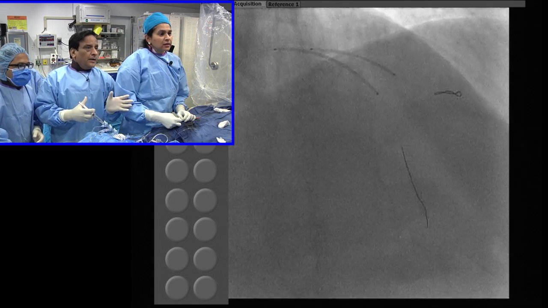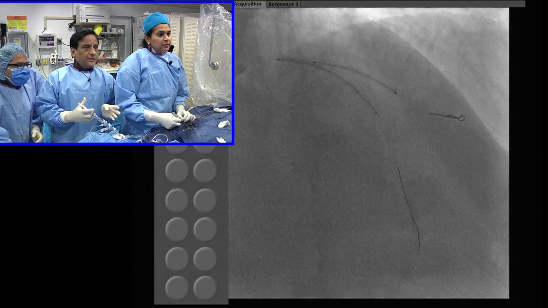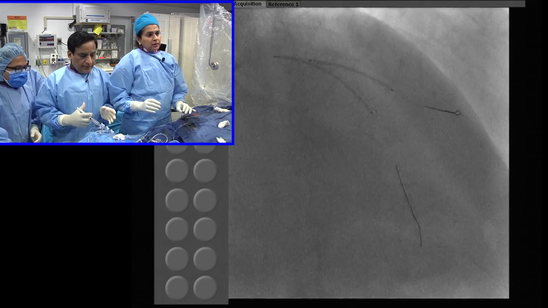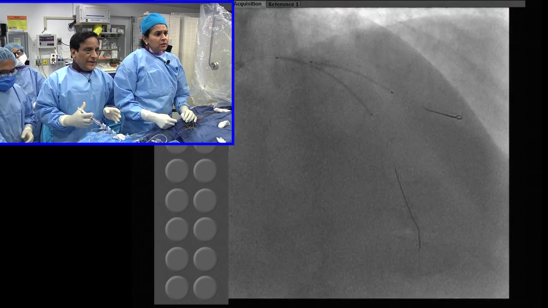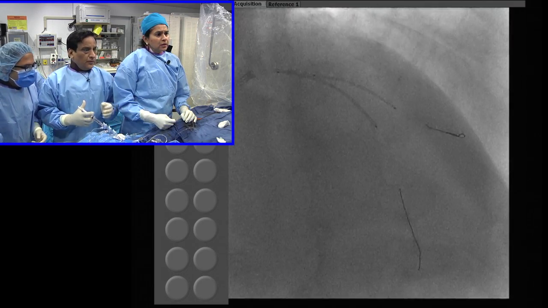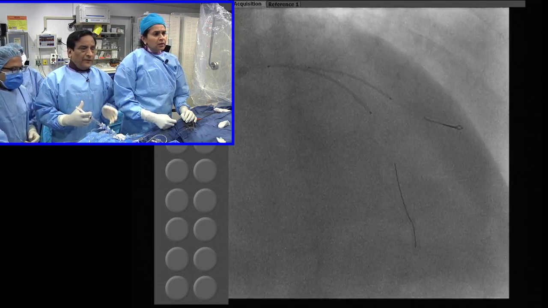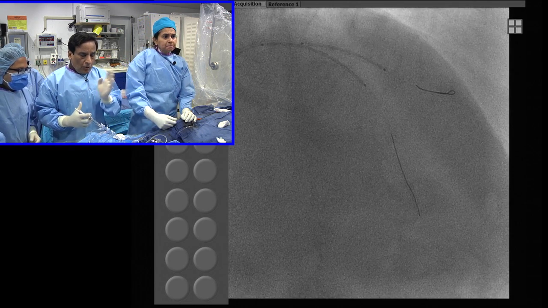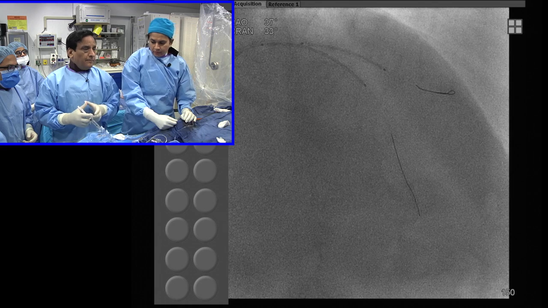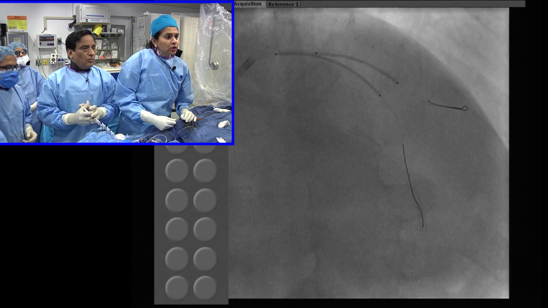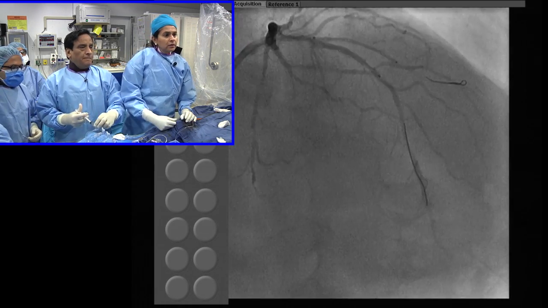But overall, since the DK Crush 6 trial showed that incorporating FFR in decision making for the side branch does not help, I think it has kind of gone out of favor. I think it's okay when you don't want to do PCI and you want to guarantee that there will not be any problem, and at that time you just do FFR to document that there will be no problem.